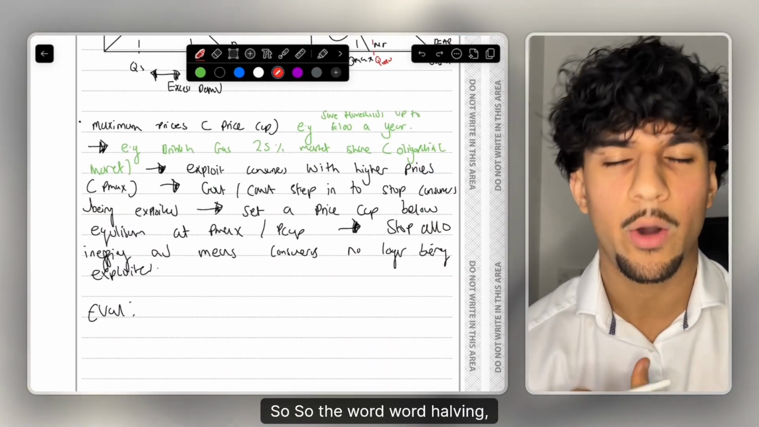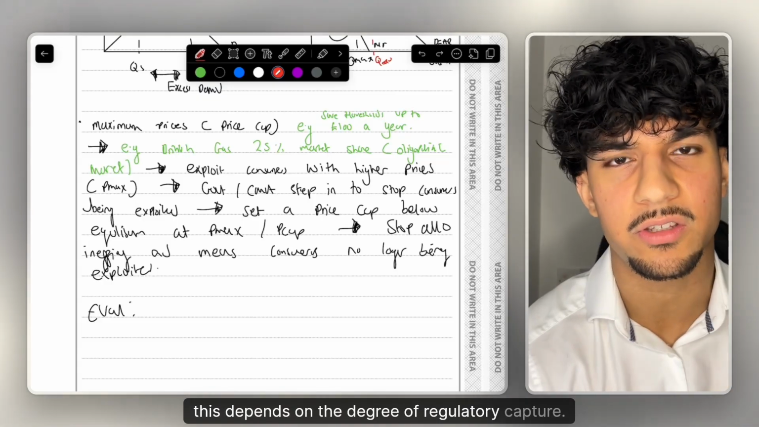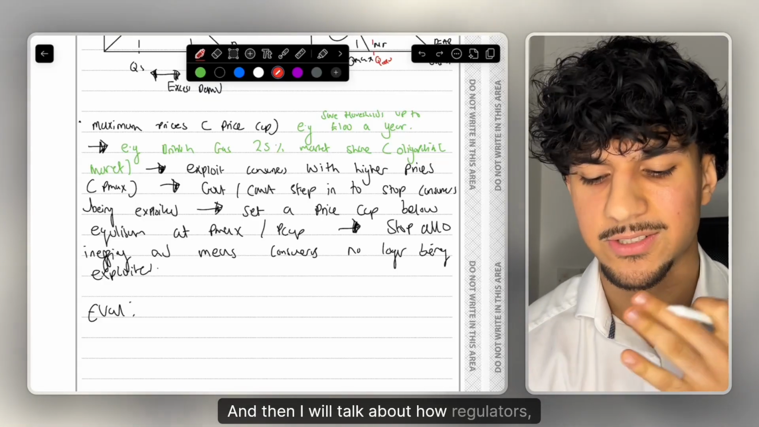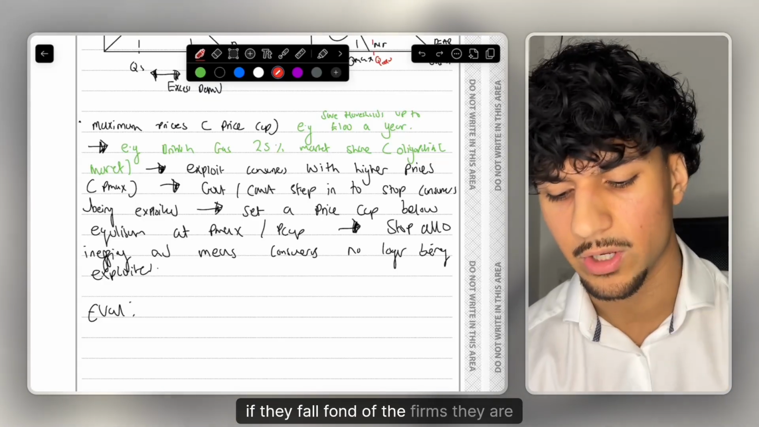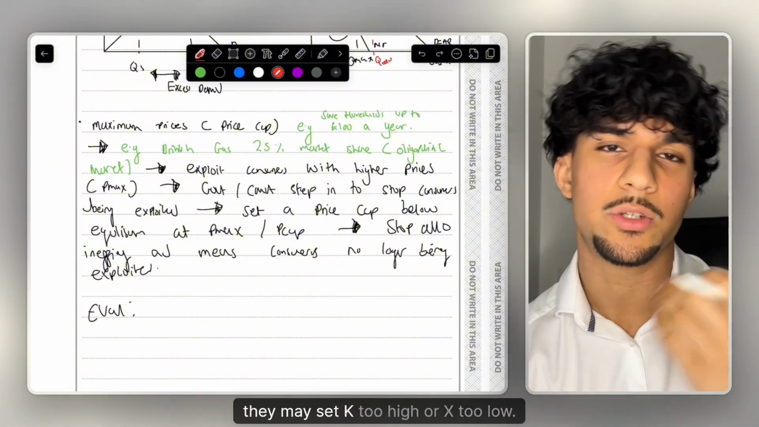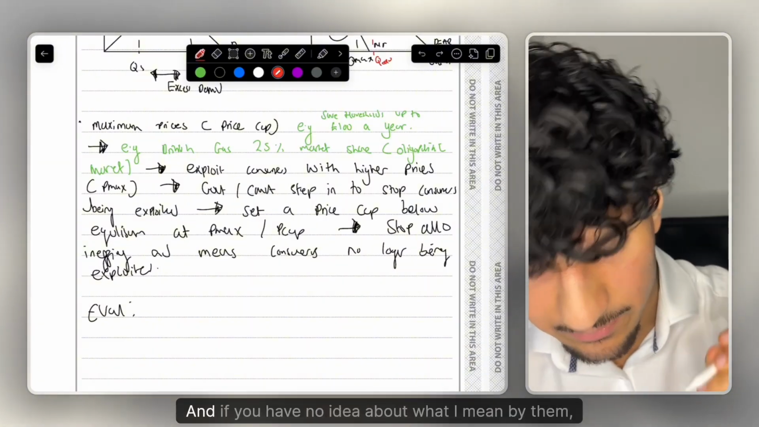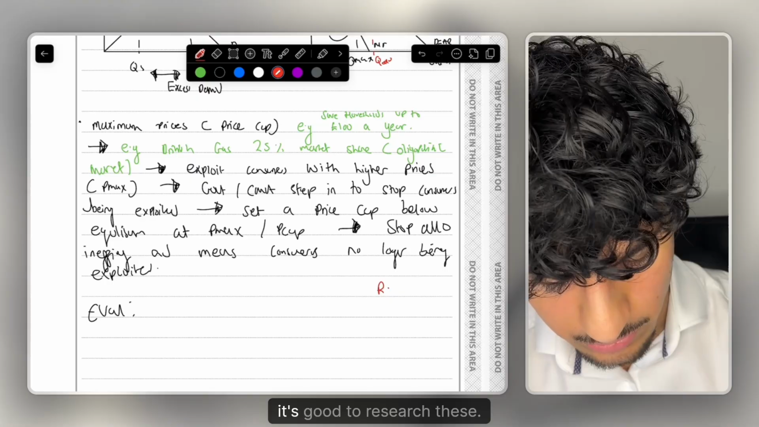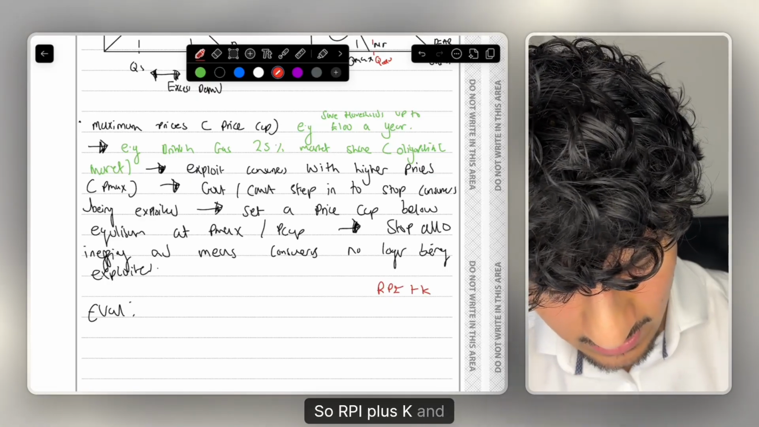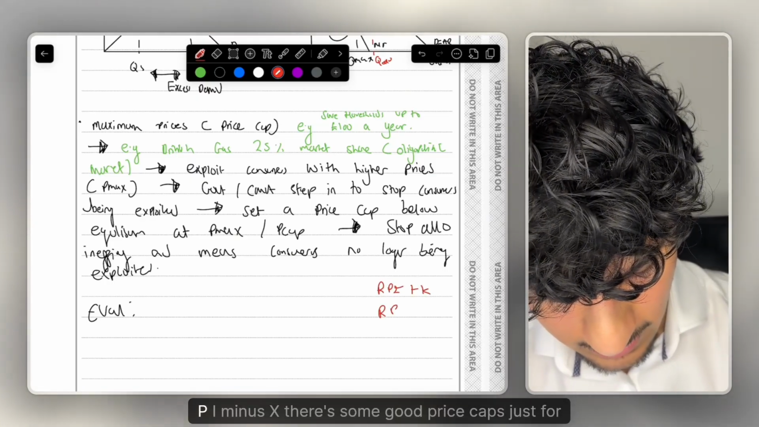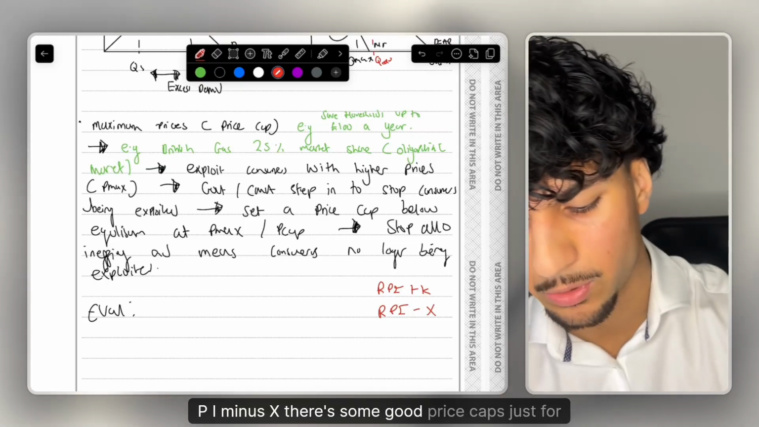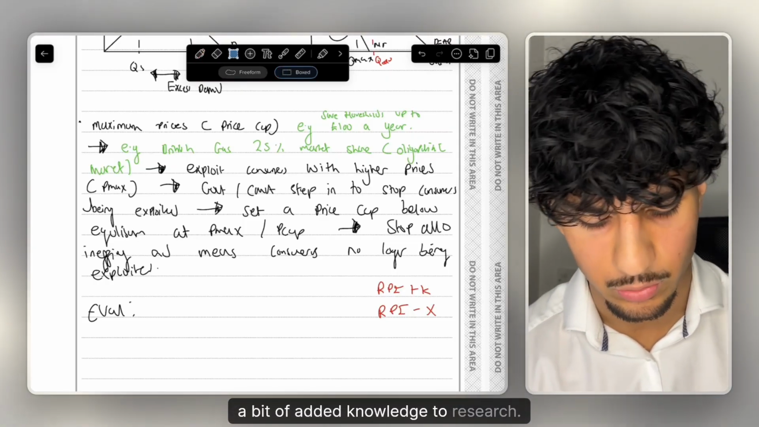So the word however in evaluation, this depends on the degree of regulatory capture, and then I will talk about how regulators, if they fall fond of the firms they are regulating, they may set K too high or X too low. And if you have no idea about what I mean by them, it's good to research these. So RPI plus K and RPI minus X. There's some good price caps just for a bit of added knowledge to research.